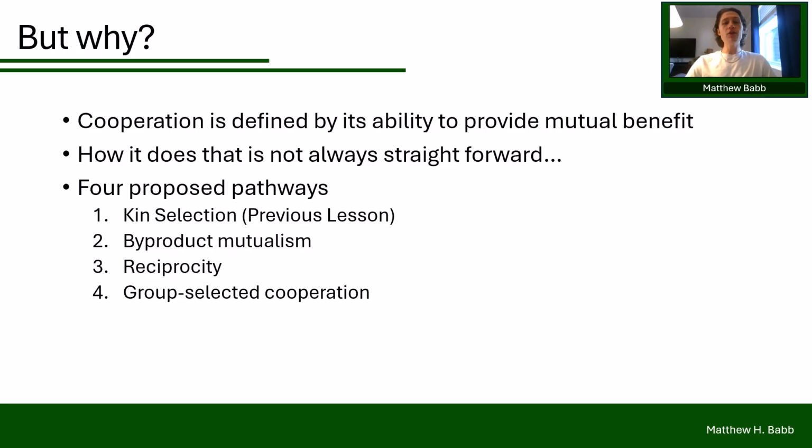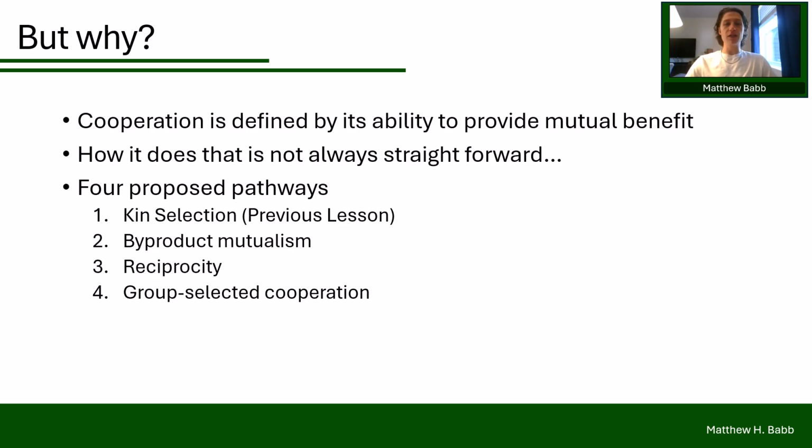But another mechanism is known as byproduct mutualism. This is where cooperation happens, not because individuals are deliberately helping each other, but because their actions just incidentally benefit others while benefiting themselves. In these cases, cooperation is simply the best strategy for everyone involved. The third is reciprocity, where individuals help others with the expectation that the favor will be returned in the future. Essentially, it's cooperation that is built on repeated interactions and trust.